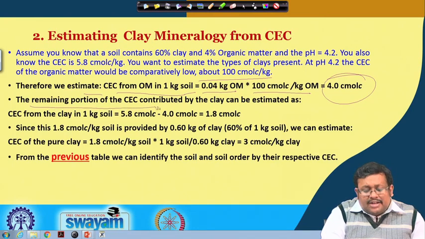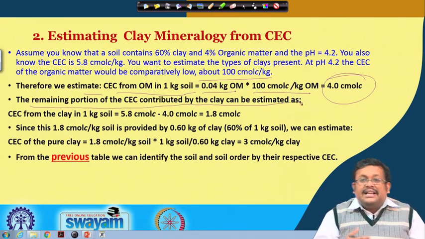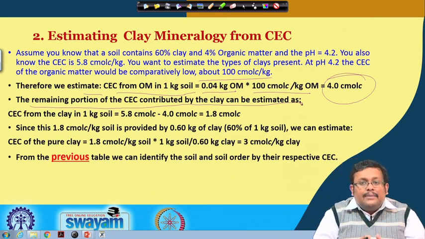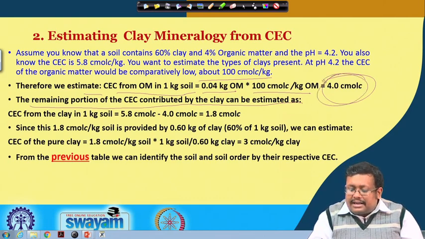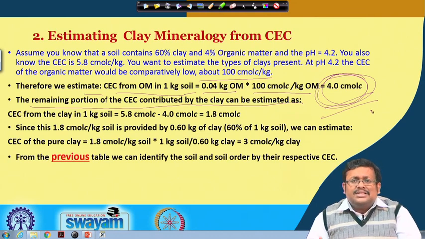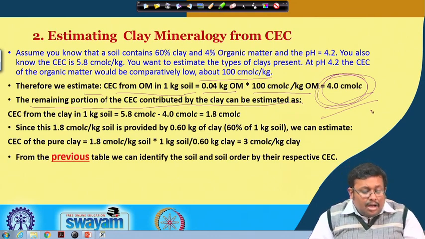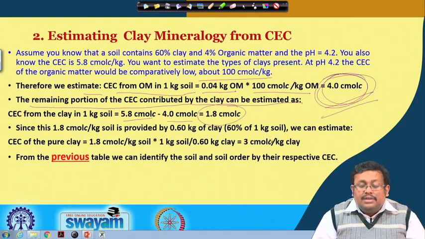The remaining portion of the CEC contributed by the clay can be estimated. The total CEC is contributed by both clay mineral and organic matter. However, we have already calculated the CEC contributed by the organic matter, so the rest of the CEC will be contributed by clay in 1 kg of soil. We know the total CEC, 5.8, and we subtract the centimole charge coming from organic matter, so we get 1.8 centimole charge.